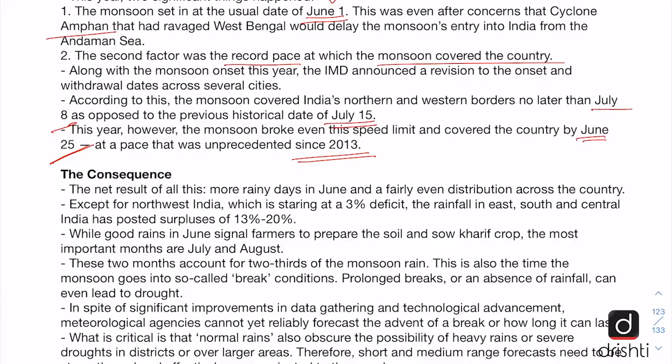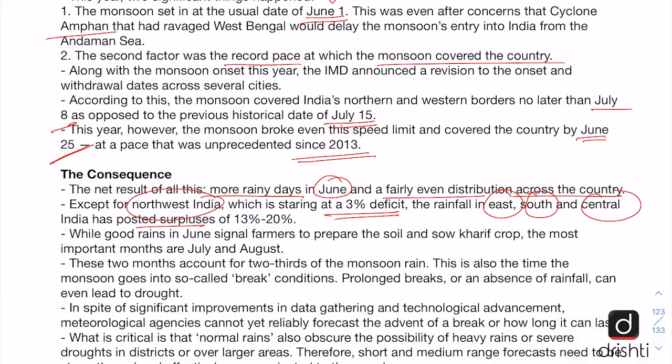So what has been the consequence of all this? The net result is that there have been more rainy days in June and a fairly even distribution across the country, which is very welcome. Except for the northwest part of India, which is staring at a 3% deficit, the rainfall in east, south and central India has posted surpluses in the range of 13 to 20%.